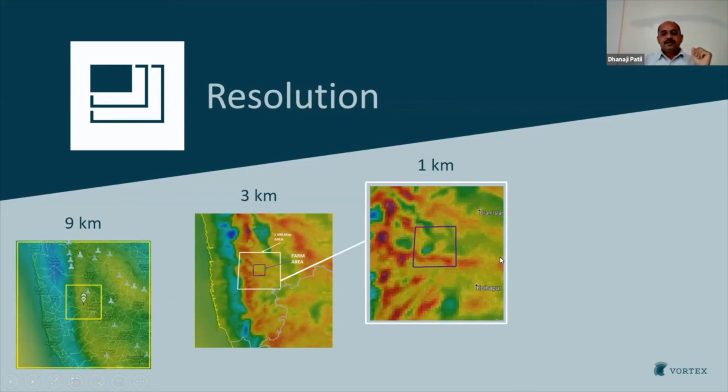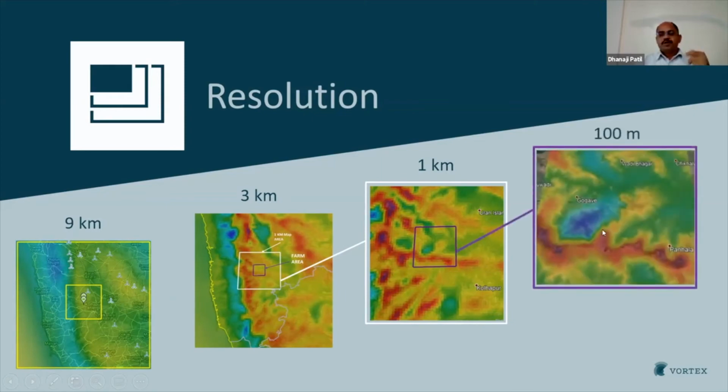When we further zoom into this purple box at 100-meter resolution, this information is particularly used for the AEP calculations, so it is very important to have the fine details. You can see areas with very high wind speed, and an area very close to that coordinate with very low wind.